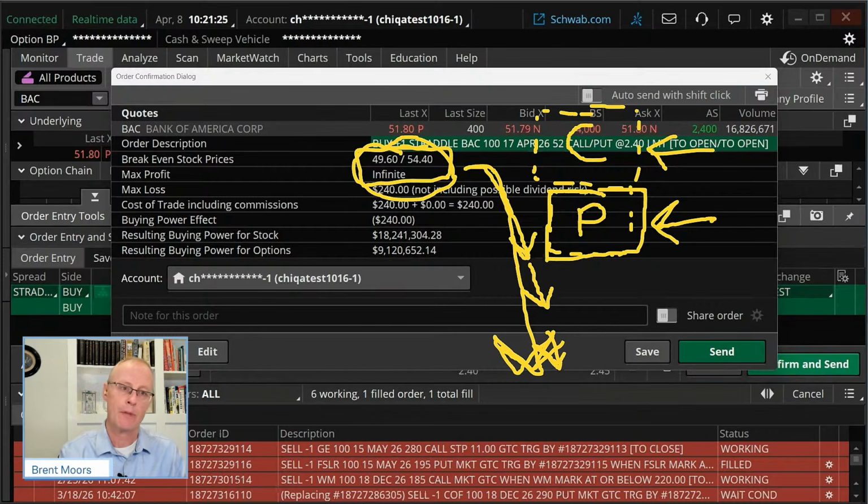But I just want to mention, if you specifically want to speculate, and this is truly a speculative trade, on a big move, then this would be one possible type of trade that you can do, specifically targeting earnings.